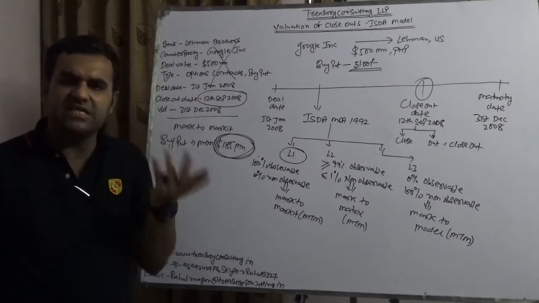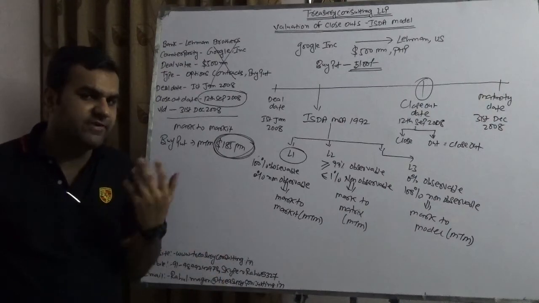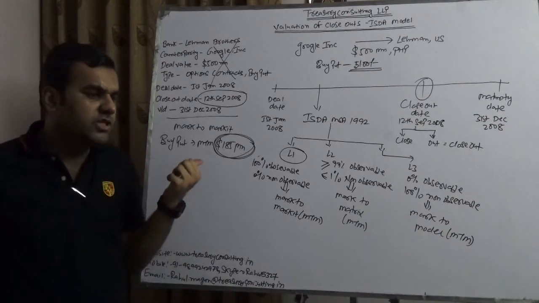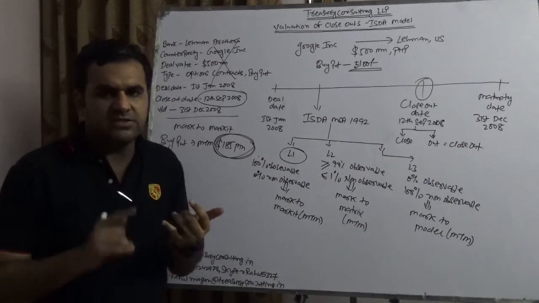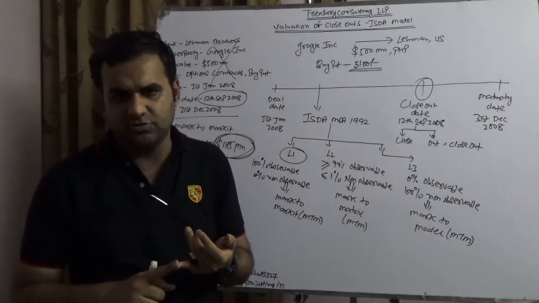But again, there is a scene here. The scene is that Lehman has already defaulted. It has already filed for Chapter 11. Now, whom to contact and whom not to contact? So they will go to the federal court. And the supporting document would be ISDA, which is International Swaps and Derivatives Association.